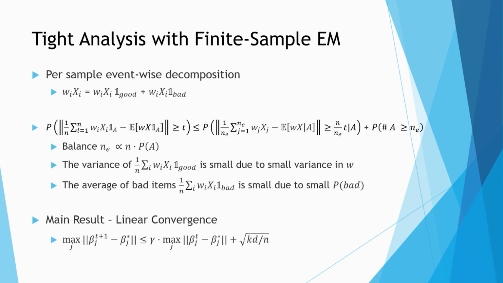So here we again exploit the concept of good event and bad event. And with that concept, we decompose each finite sample quantity into two quantities using indicator functions. Now, the technical innovation made in this work is the probabilistic inequality shown in the second line. It looks a little bit complicated, but intuitively, it just says that the sum of good samples has small variance since the variance of weights assigned in the E step is small. And for the bad samples, the average is small since most of the time the indicator function will make the quantity 0.